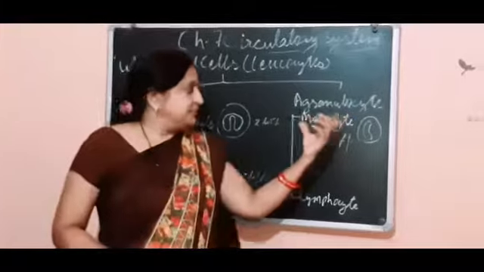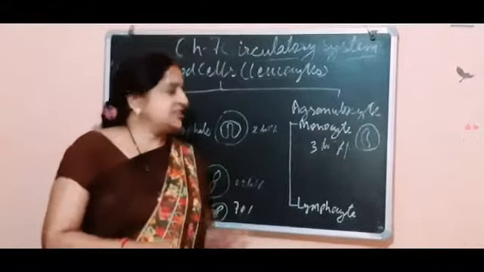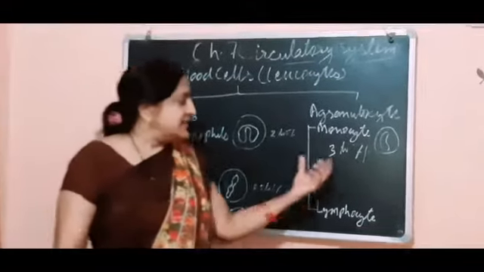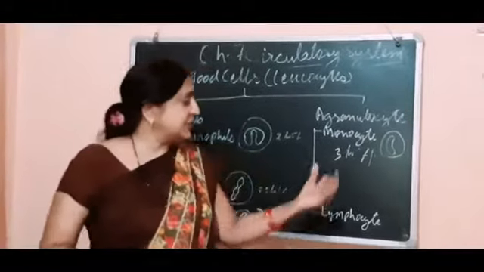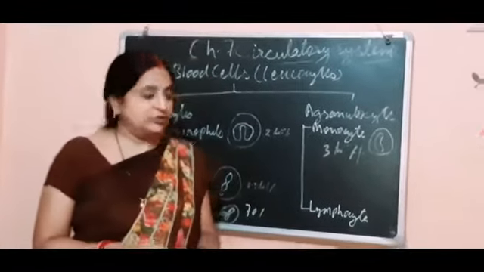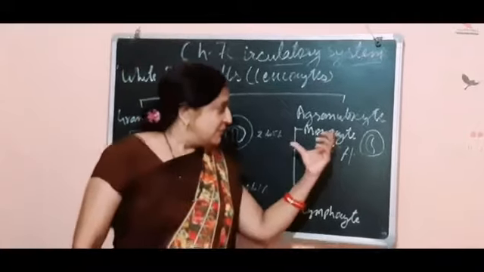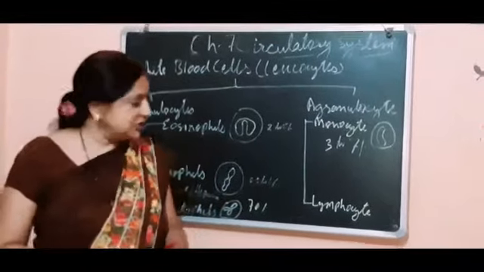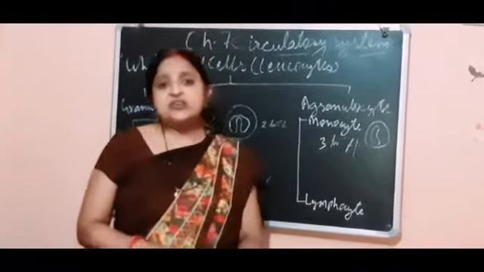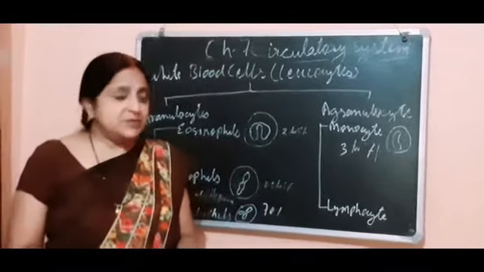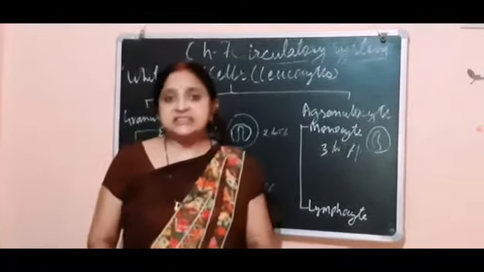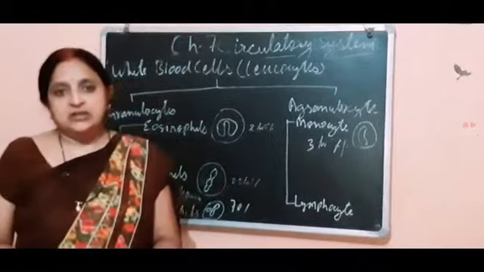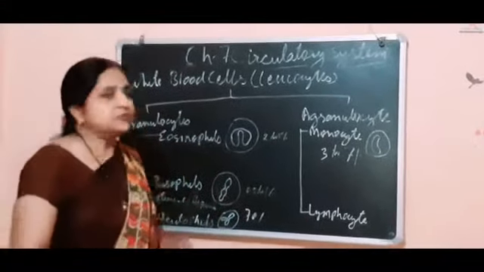Now, agranulocytes. The first is the monocyte. Monocytes have a kidney-shaped nucleus, and they are present in 3 to 7% of the total WBC count. And lymphocytes have 25% of the total WBC count, and the main function of lymphocytes is to produce antibodies against germs and foreign particles, and in this way they provide immunity to the human body. This is all about the types of white blood cells.